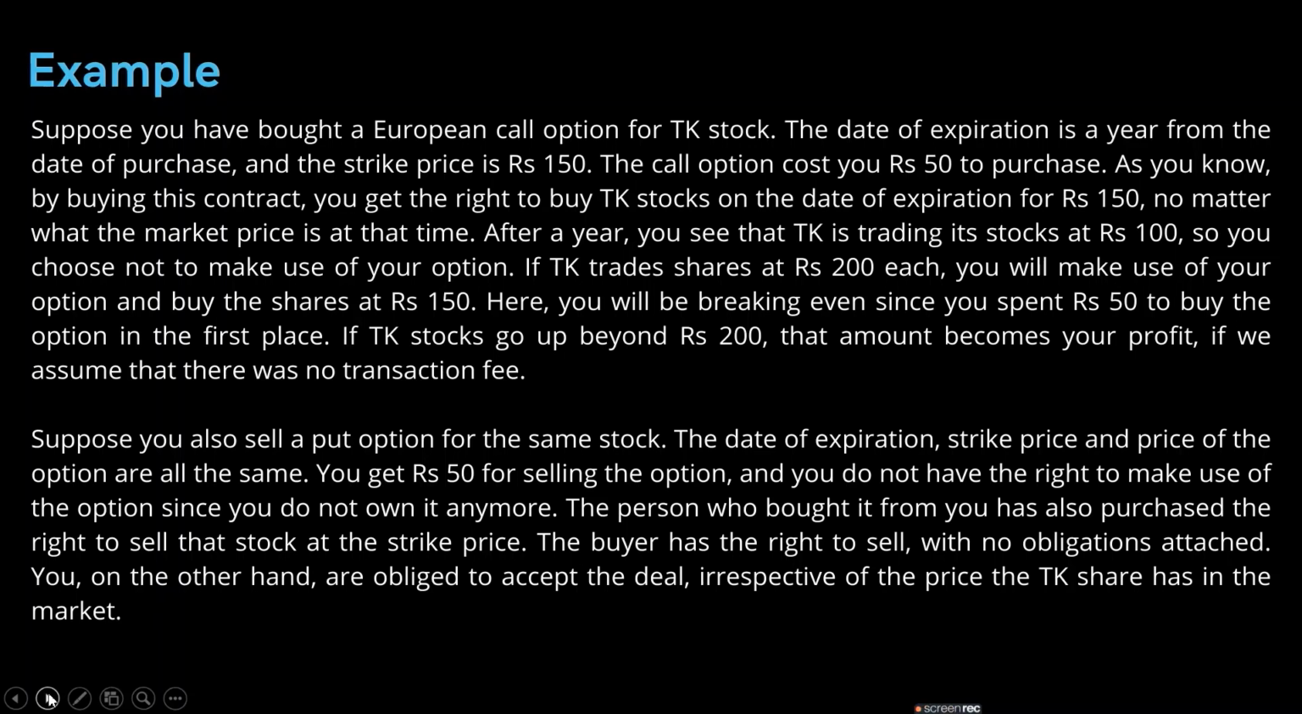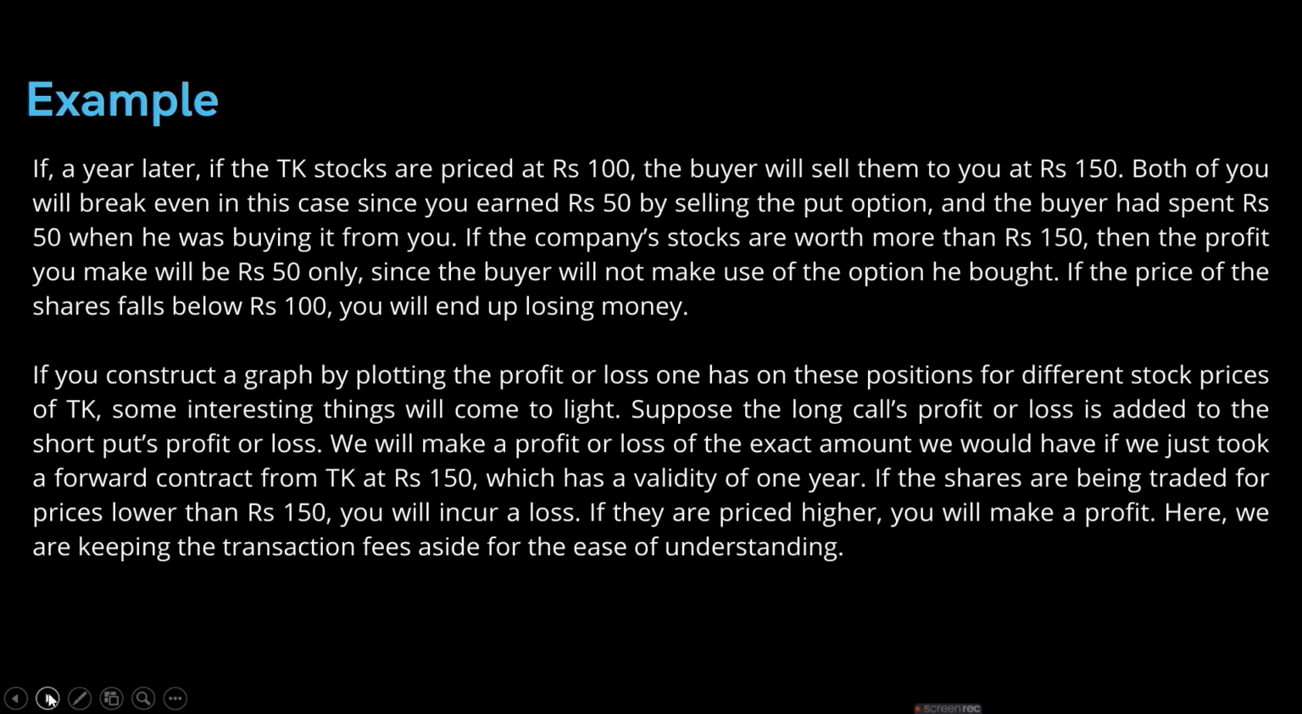And suppose we sell a put option for the same stock. The date of expiration, strike price and price of the option are all the same. So we are getting rupees 50 for selling the option and we do not have the right to make use of the option since we do not own it anymore. The person who bought it from us has purchased the right to sell that stock at the strike price. So if a year later the TK stocks are priced at 100, the buyer will sell them to us at rupees 150, and both of us will break even in this case, since we earned rupees 50 by selling the put option and the buyer had spent rupees 50 when buying it from us.